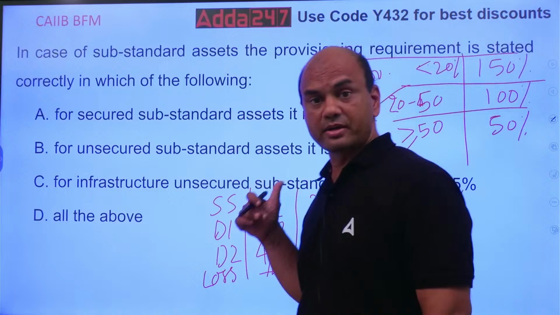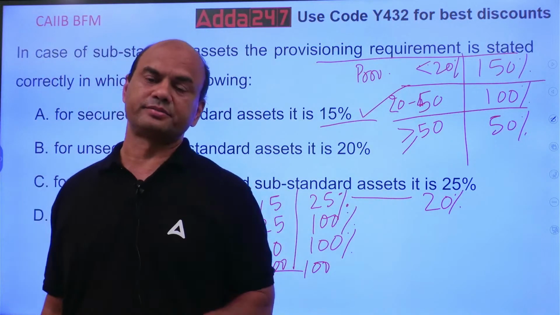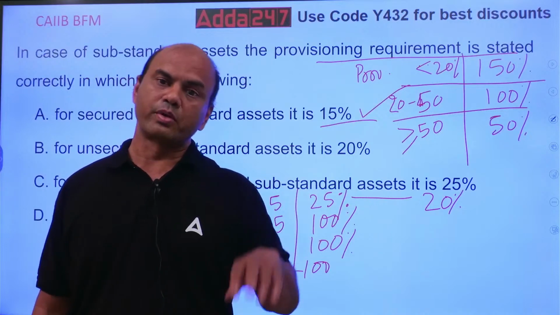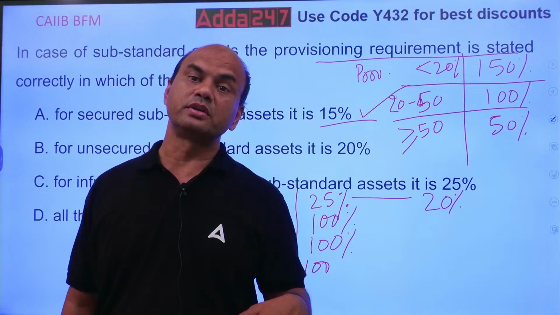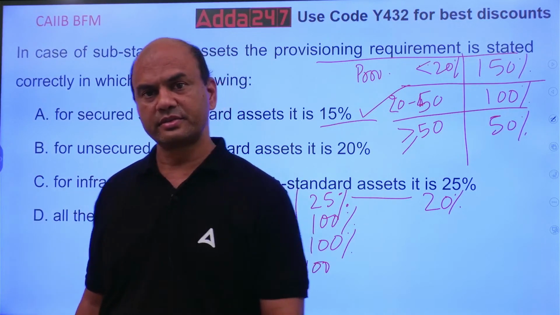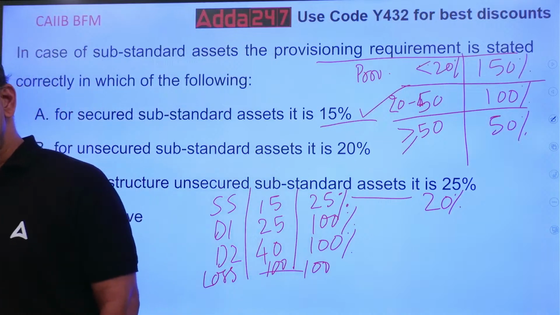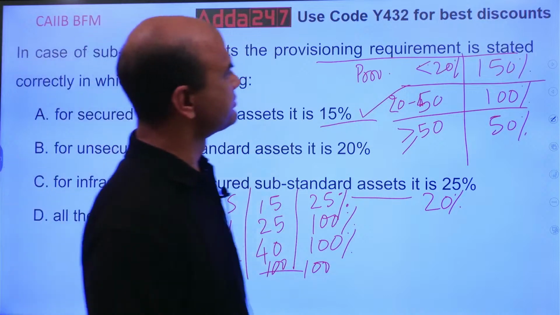Okay, this is separate. This is not a part of this question, but this is a part of your studies. Provisioning and risk weight are opposite of each other. As provisioning goes on increasing, risk weight goes on decreasing. Okay, got it everyone? Move on. Next one.